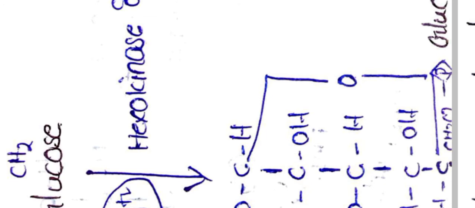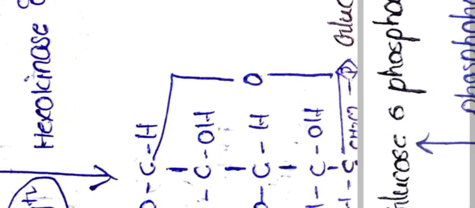Here hexokinase is the enzyme which converts glucose into glucose 6-phosphate in all cells, and only in the liver cells glucokinase is used for the conversion of glucose into glucose 6-phosphate. Okay, this is the first reaction.